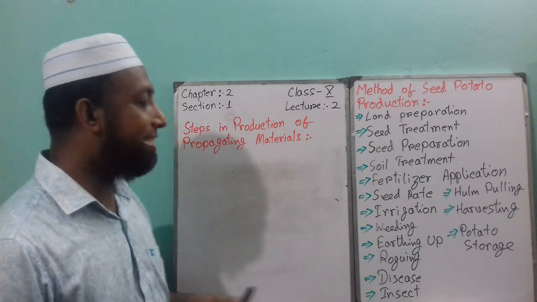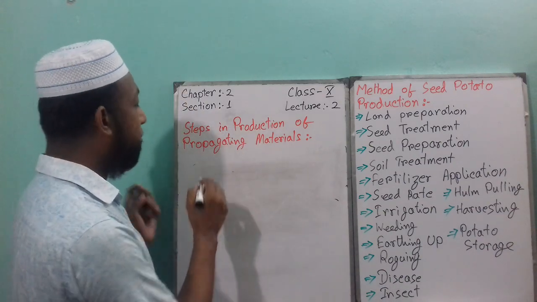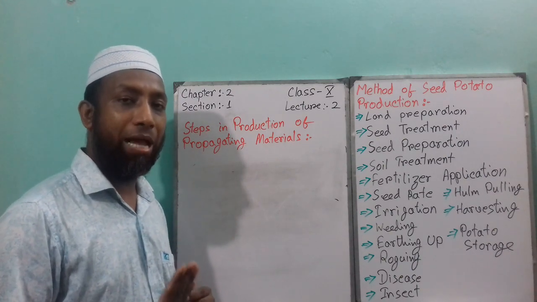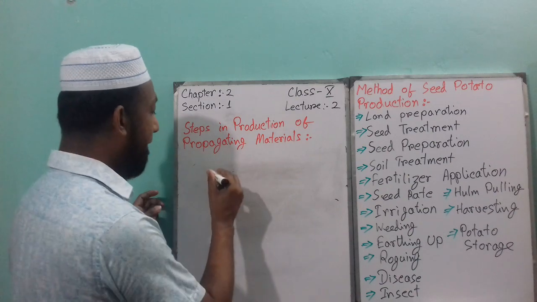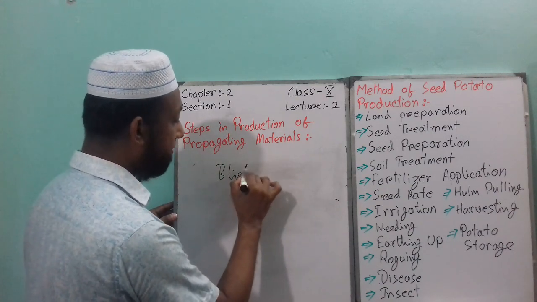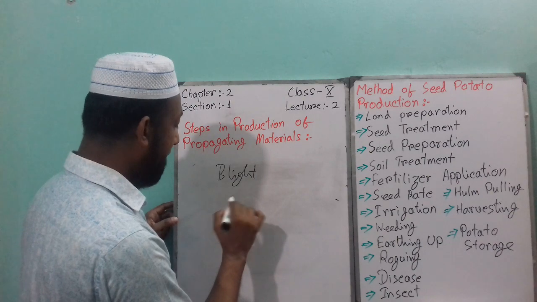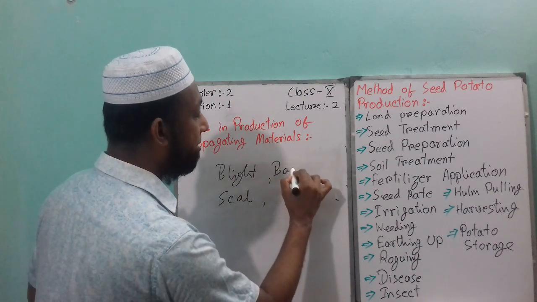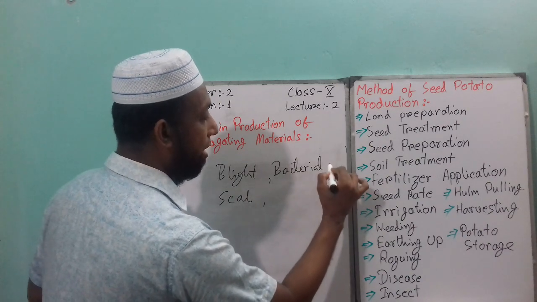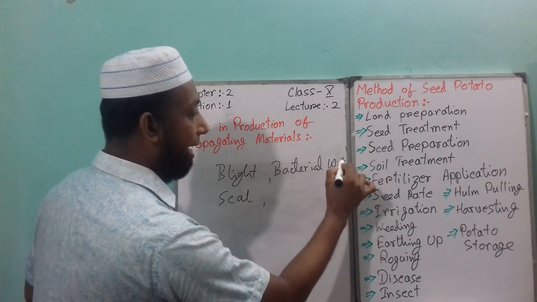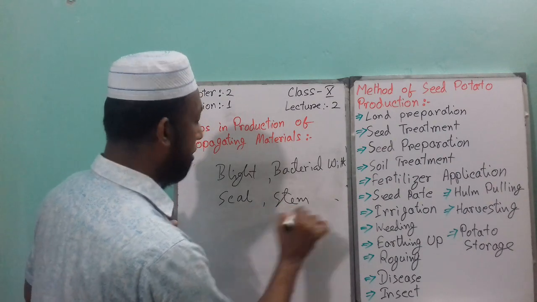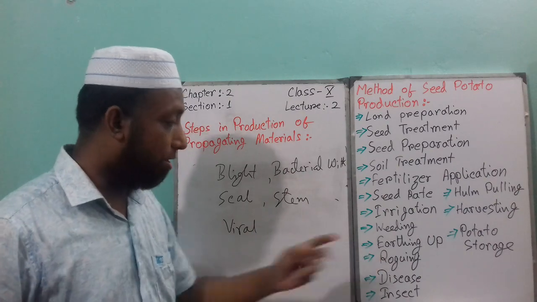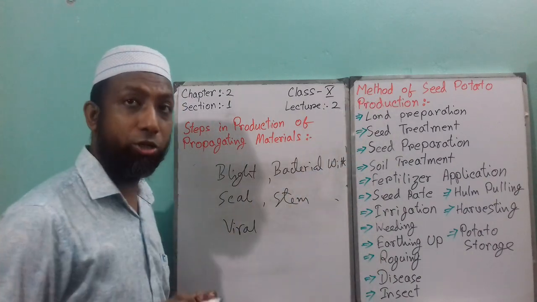Next point is disease and insects. This is very important as well. What kinds of disease hamper potato? One is blight disease, blight. Next one is scab. Then bacterial wilt, wilt, and also stem rot, and all kinds of viral disease are bad for potato.